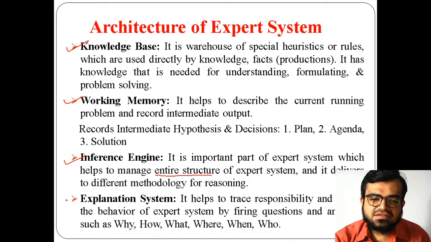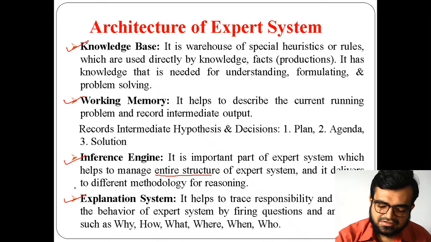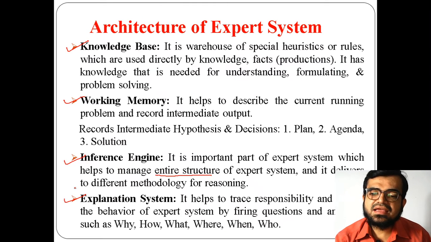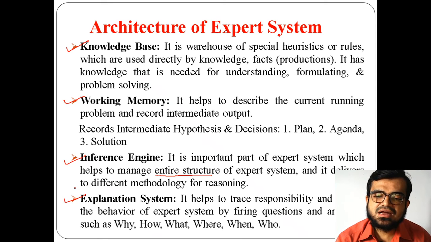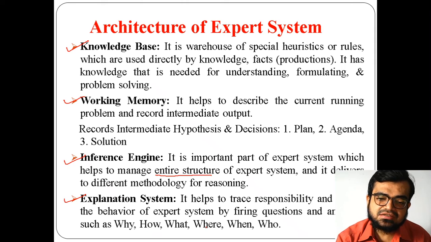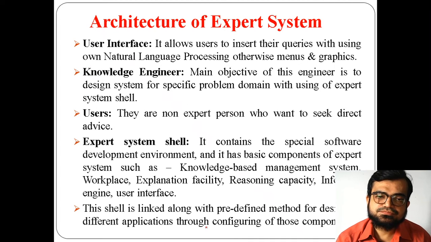Okay. The next thing is the explanation system. Just now, while explaining, I said that it will justify the expert system. That means the behavior of the expert system, whichever question has been asked, it will be in a position to answer. The question keywords will be like why, how, what, and these types of questions can be handled, and it will give you the explanation back. Who will give it? The explanation system.